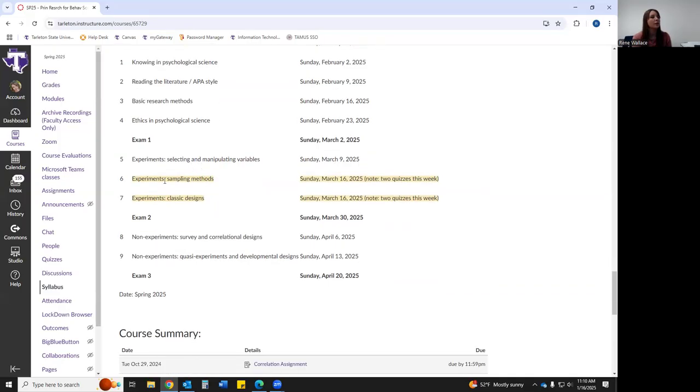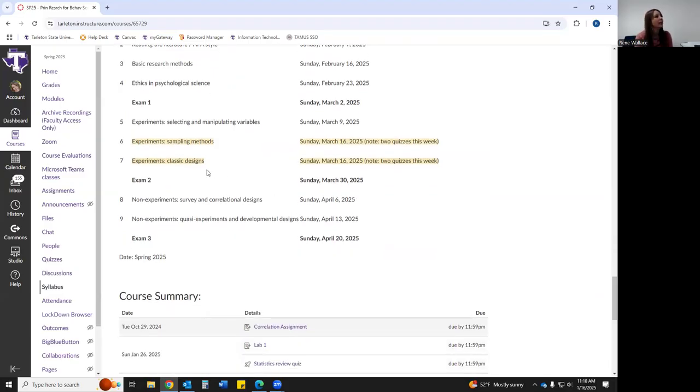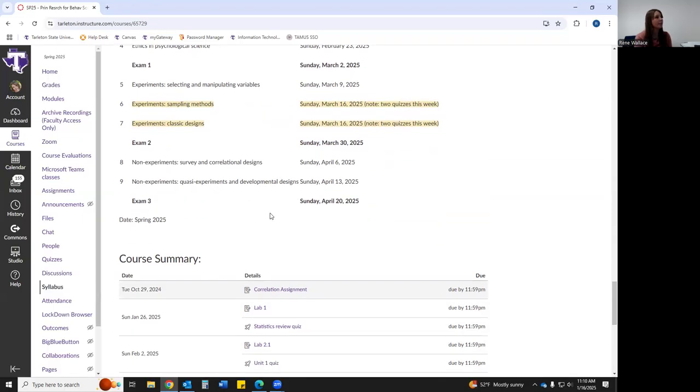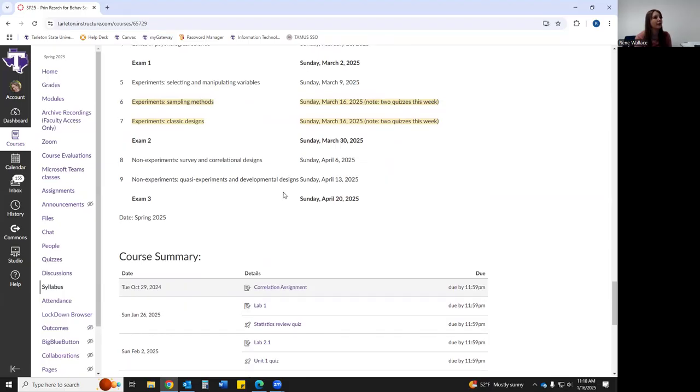And then if you look, chapter 6 and 7, they're highlighted in yellow. That's because they're both due on the same Sunday because we have spring break coming up. So we had to squish those in there. That's not a typo. They're really due on the same day. And then exam 2 will be over those 3 chapters. And then you just have 2 chapters left, 8 and 9. Exam 3 is cumulative over everything else.